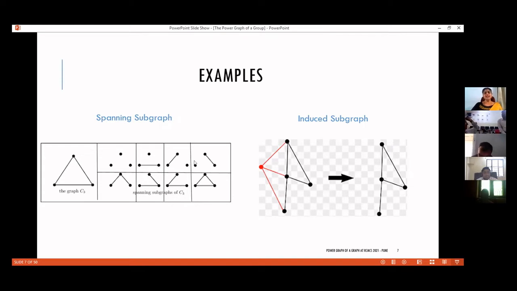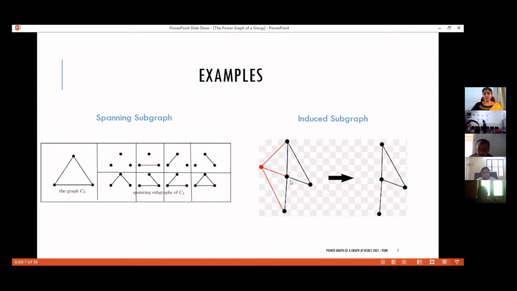And hence, these three graphs will be distinct when considered as spanning subgraphs of C3. And then comes induced subgraph. Here, you have a wheel minus one edge, if you want, you can call it like that, or a P4 joined to a central vertex. And here, you have an induced subgraph.